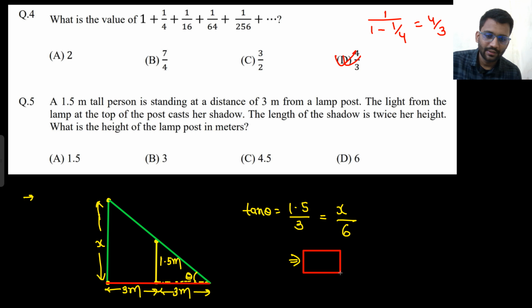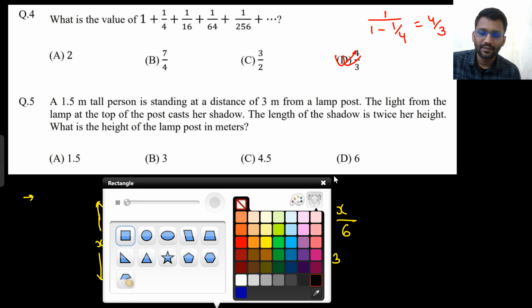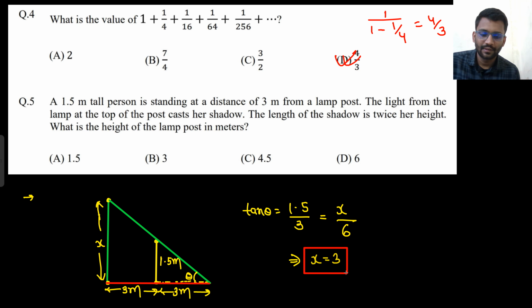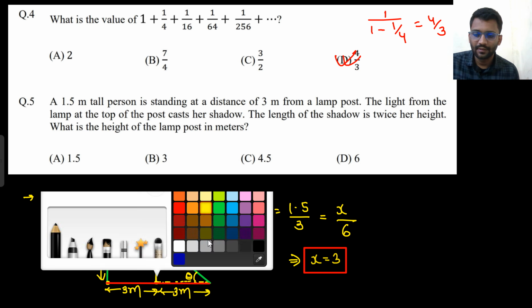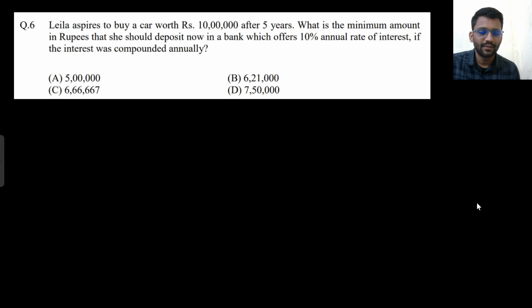This was a good question. So the final answer is 3. So the height of lamp post is 3. Well and good. Okay, let's see this question.